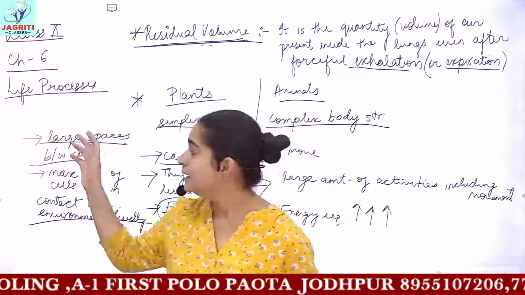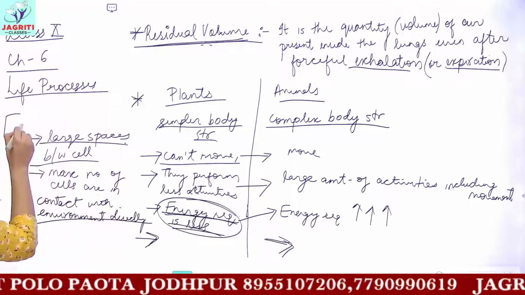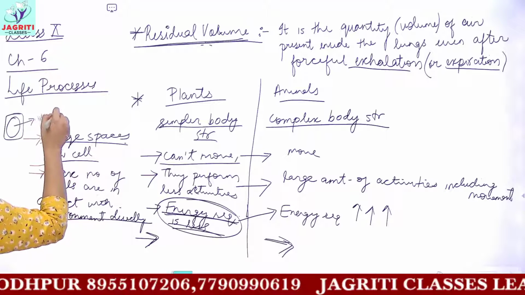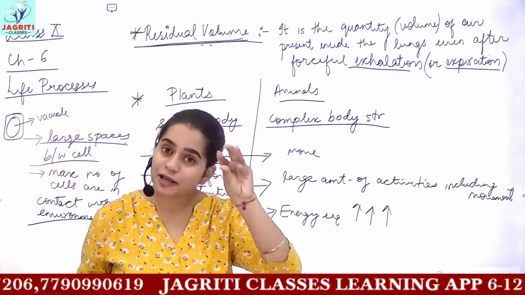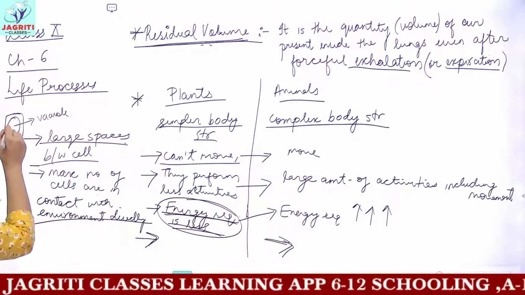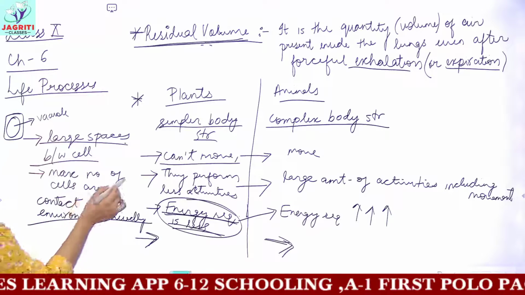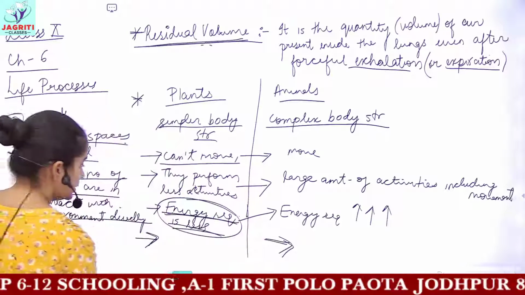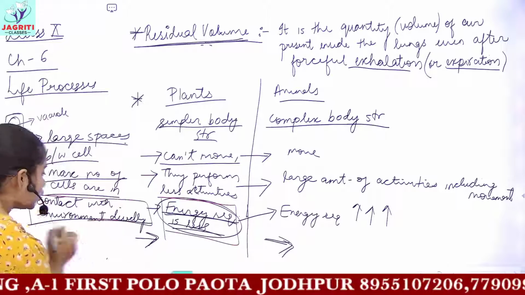So you can say that in each plant cell, let's suppose this is your plant cell, 90% of the space will be occupied by vacuole. Compared to that, animal cells have a very small vacuole, or vacuoles are even absent in some animal cells. Because plant cells have very large spaces between them and inside them, this makes the maximum number of cells have direct contact with the environment. Hence, because of these two points, their energy requirement is less and they are in direct contact with the environment.